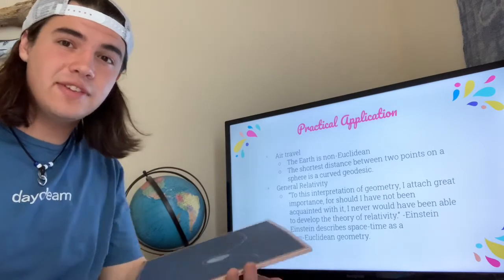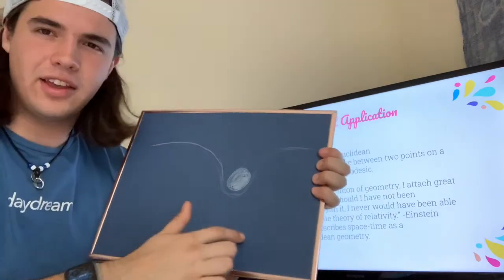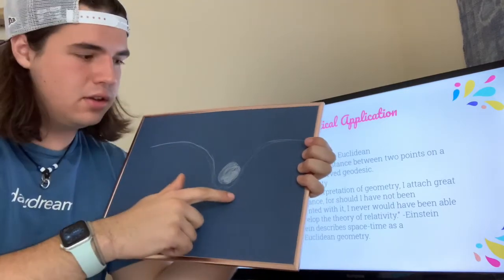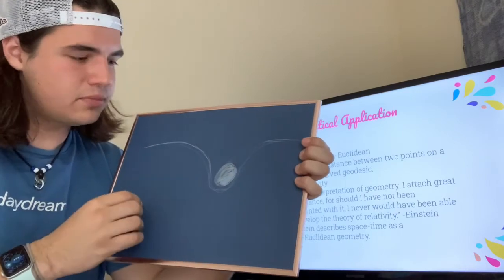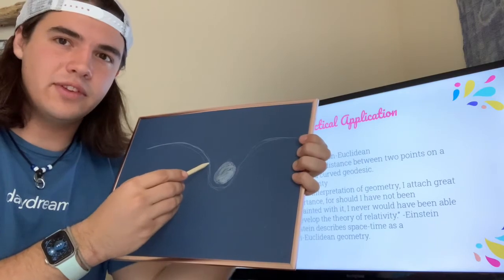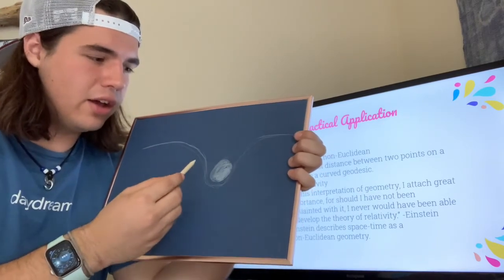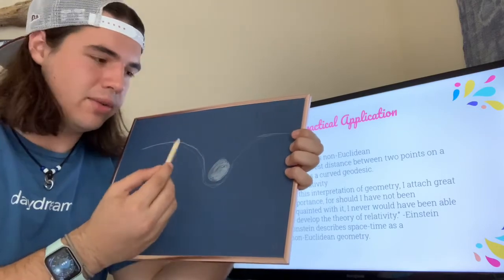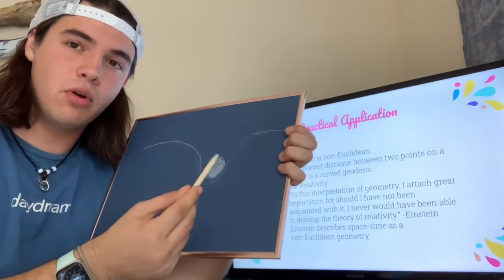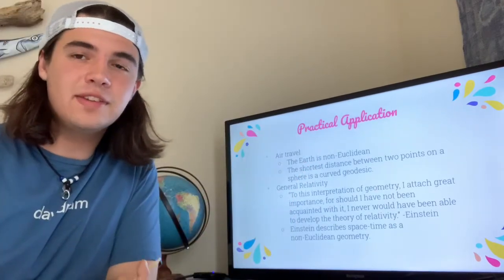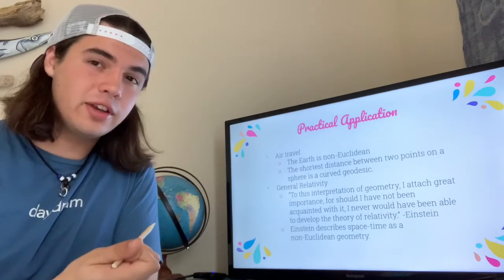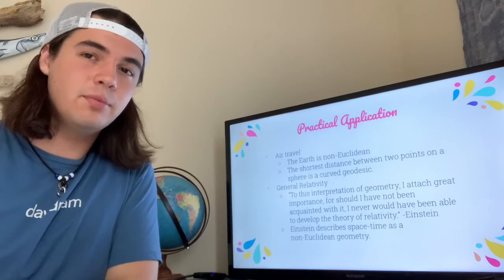A good way to imagine this is if we take, say, a rubber sheet and drop a bowling ball in it, it would sink. It would sink into this field right here. And if we take a marble and put it on the side of this curve and give it a little push, it'll actually roll around the bowling ball, symbolizing a planet orbiting a sun. Now, this wouldn't be possible in the sense of Euclidean geometry, as that says it can only go in a straight line. Now, if we're talking non-Euclidean, this shows perfectly what's happening.